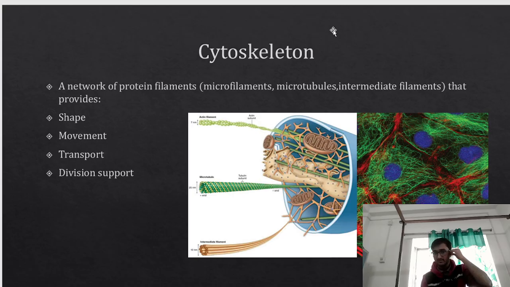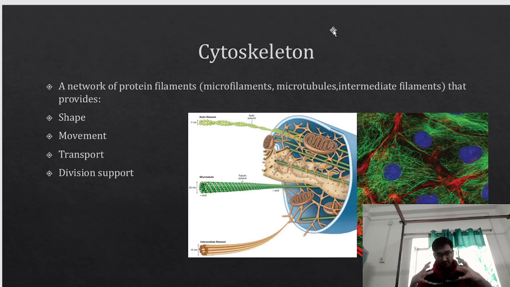Coming to cytoskeleton. It's a network of protein filaments. We have microfilaments, microtubules, and intermediate filaments that provide shape, movement, transport, and it also helps in division. From the name it is very clear, skeleton.